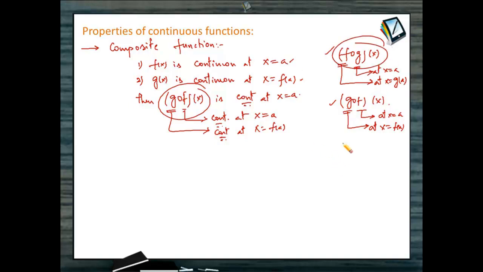So as a simple rule, the inner function should be continuous at the point and the outer function must be continuous at the inner function's value at that point. Then the composite function would be continuous, right? We'll do some problems when we come across this.